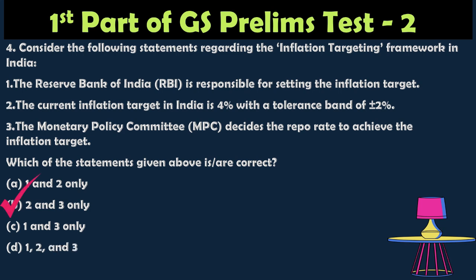So the correct answer is 2 and 3 only, because the inflation target is set by the Government of India in consultation with the RBI, not solely by the RBI. Hence, statement 1 is incorrect. So the other two statements are right.